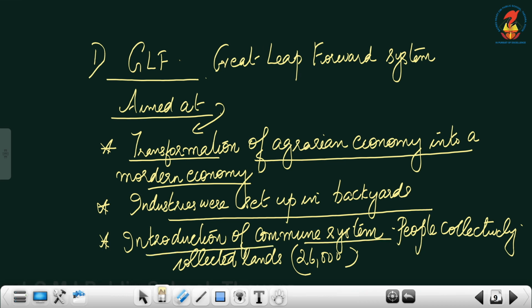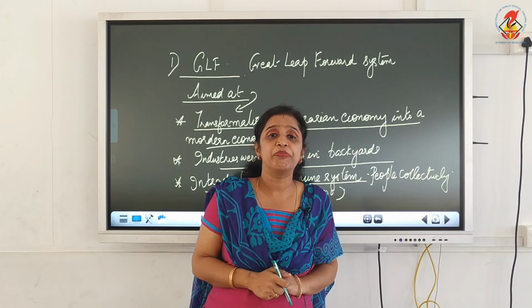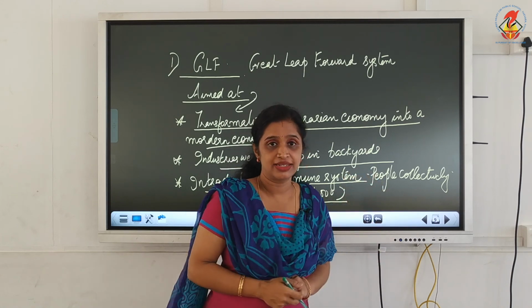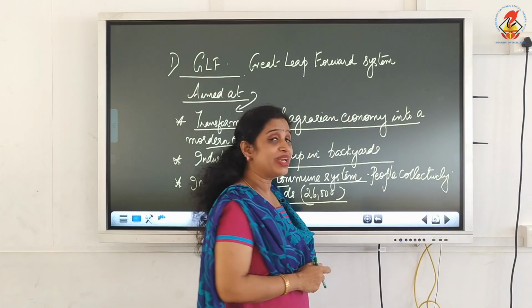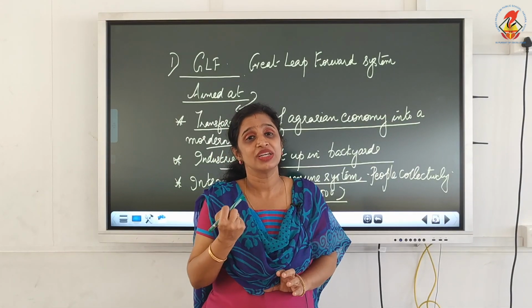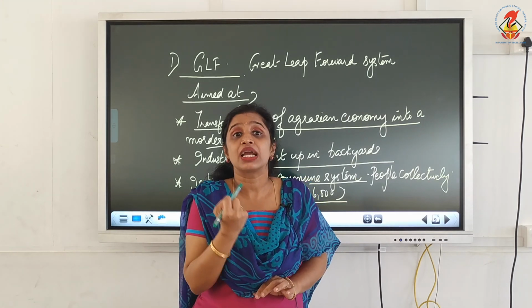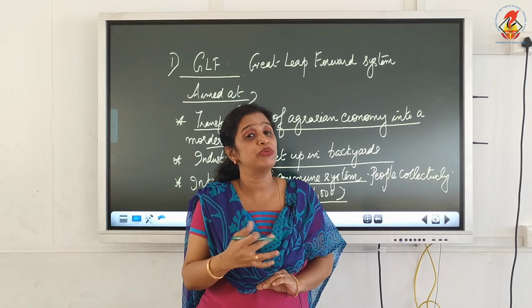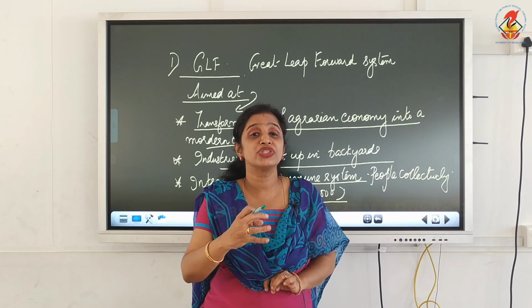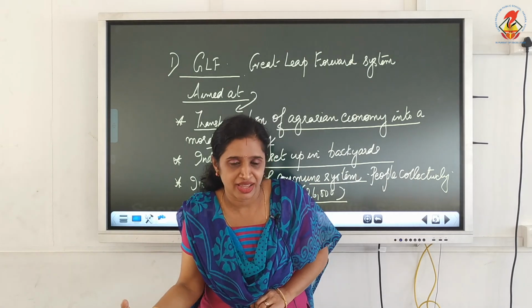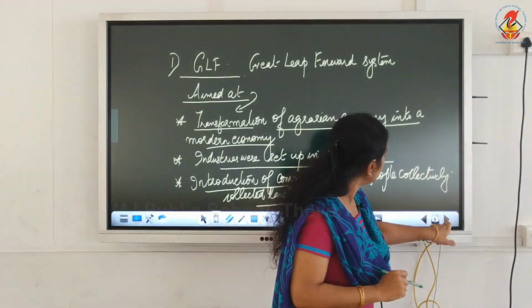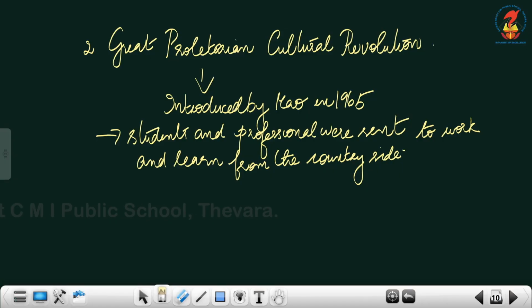Now, commune system was introduced. What do you mean by that? People collectively began to cultivate the land and almost 26,000 communes were formed. So, people began to cultivate the land collectively. So, how many communes were there? 26,000 communes were there. So, it avoided the concentration of land among the major hands. Therefore, people were collectively cultivating the land. Now, this comes under the Great Leap Forward plan.